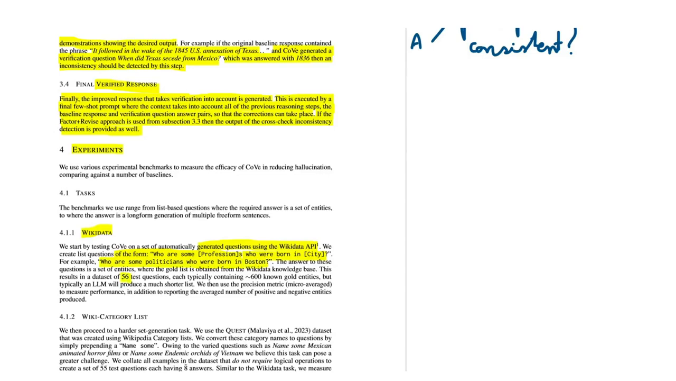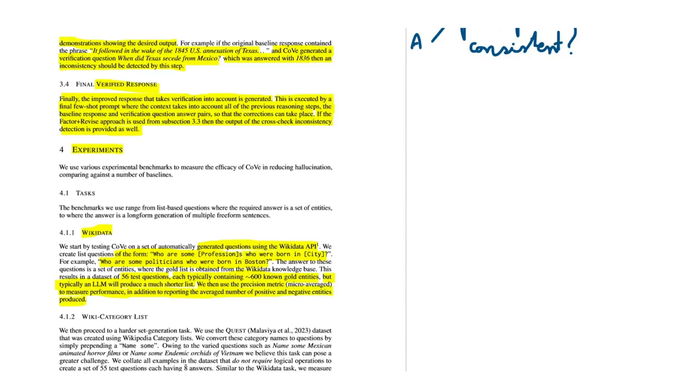And they generate 56 test questions, each typically containing around 600 known gold entities. But usually the LLM will produce a much shorter list. And they say that they use the precision metric to measure the performance, in addition to reporting the average number of positive and negative entities produced.